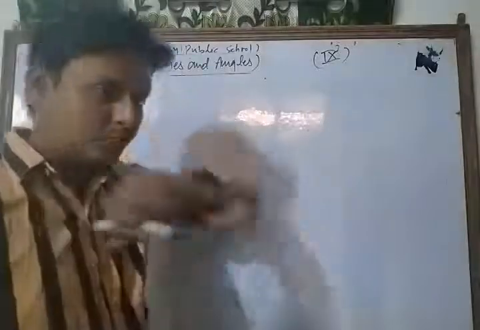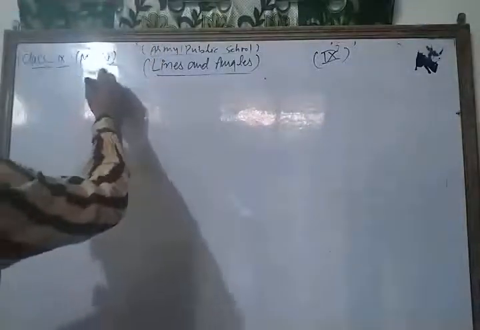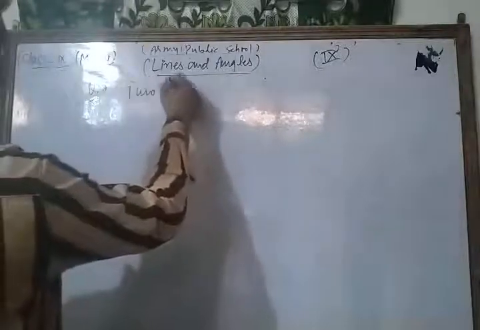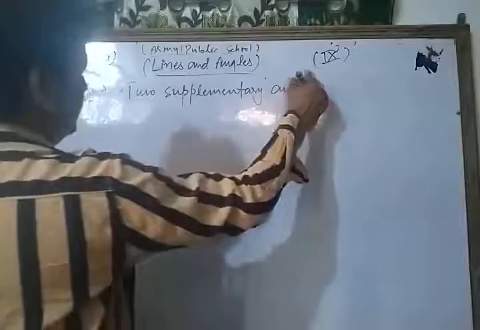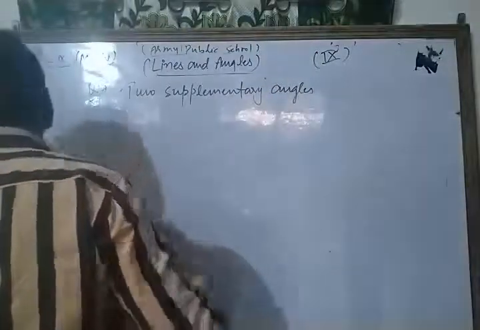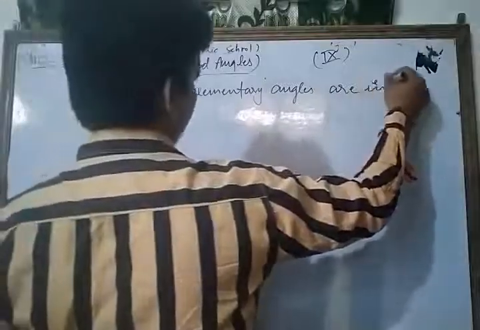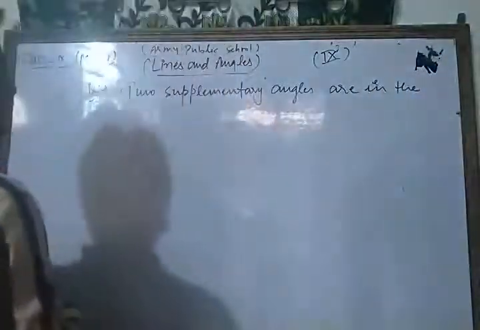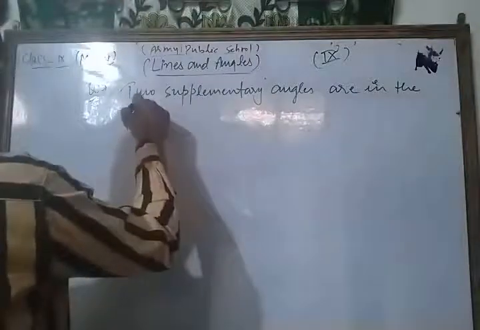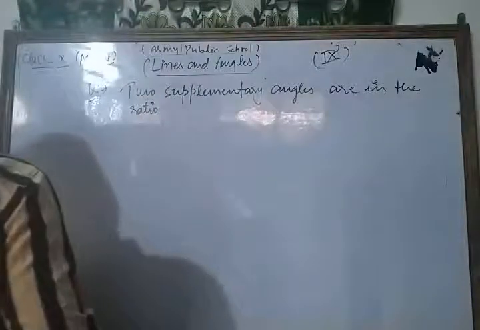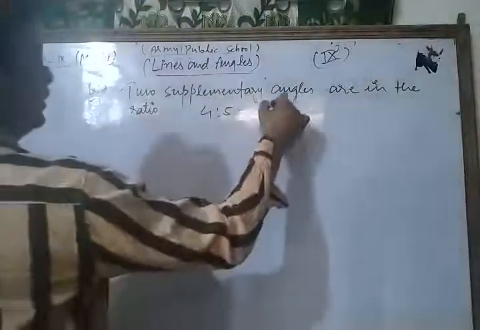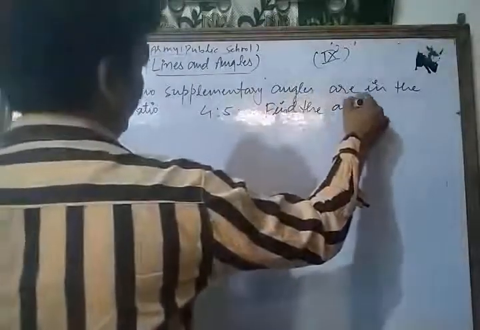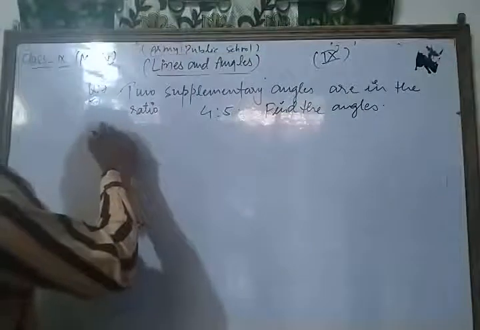Now let's see. We take some important questions from your syllabus. The question is: two supplementary angles are in the ratio 4:5. Find the angles. Now let's see its solution.